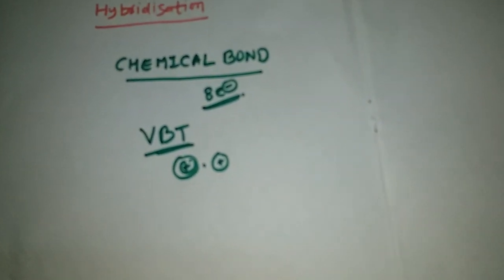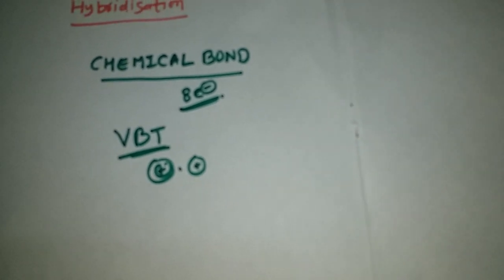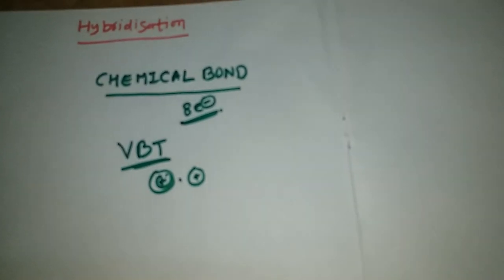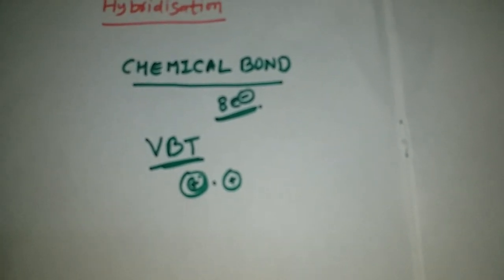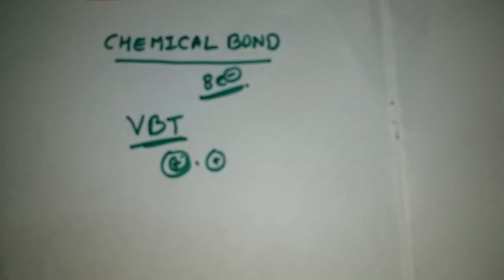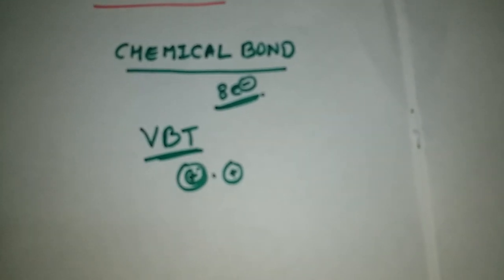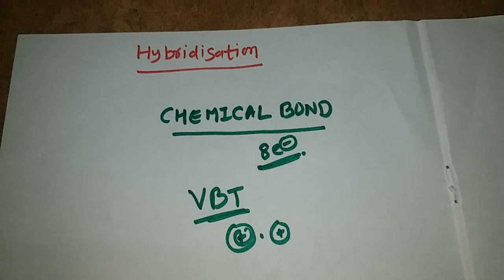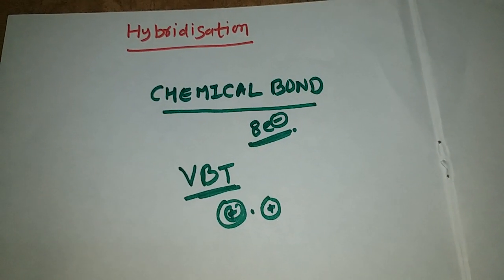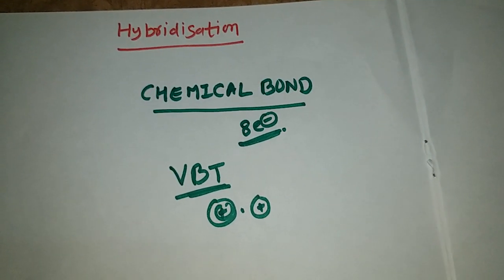If the overlap of atomic orbitals is more, then the bond formed is also strong. All these things were discussed in last class, but according to VBT, some concepts are not explained.